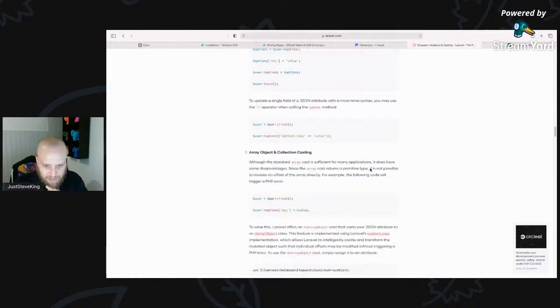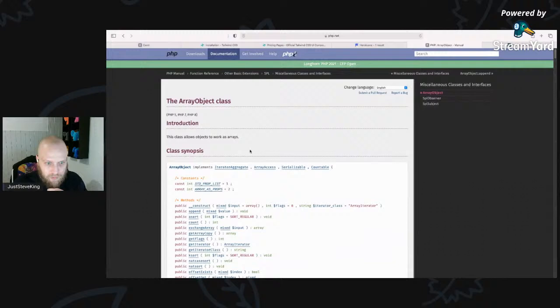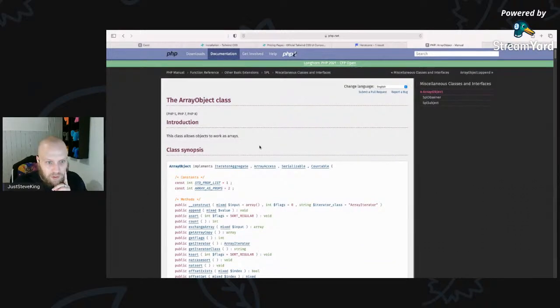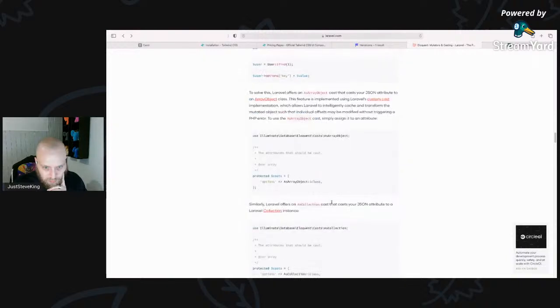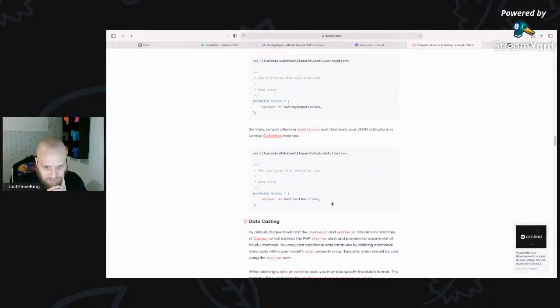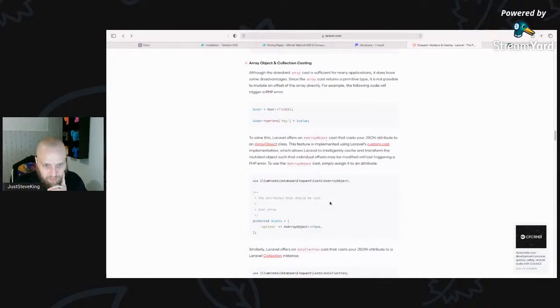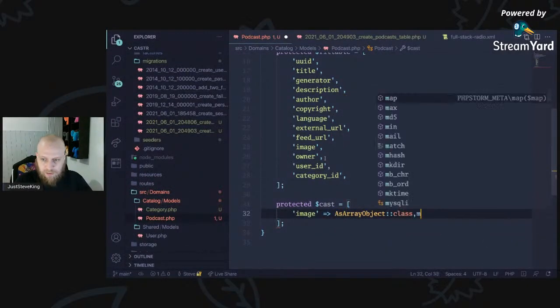I remember seeing it as an array object. Is that what I want? Or as a collection? No, I don't really want that. I'm just going to do something like an array object. Cast your JSON attributes generation. Cache and transform mutated. Cool. Yeah, we'll do that as array object class.